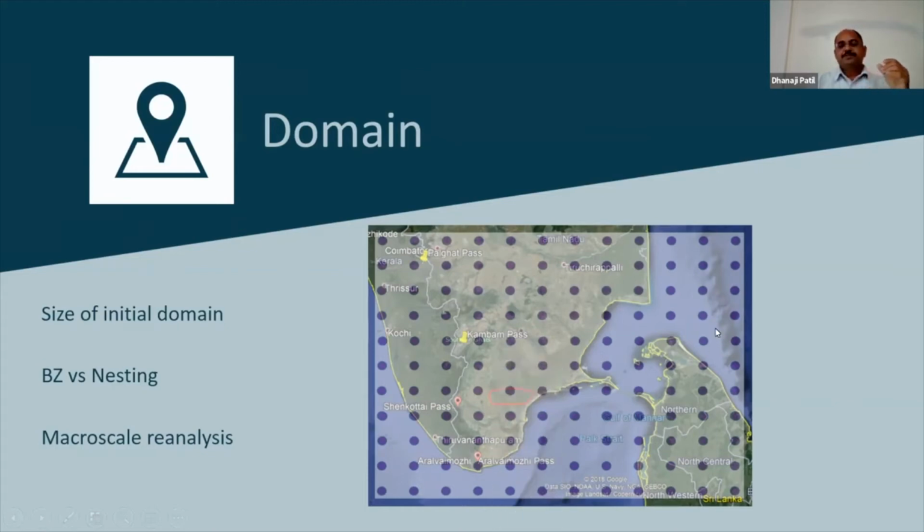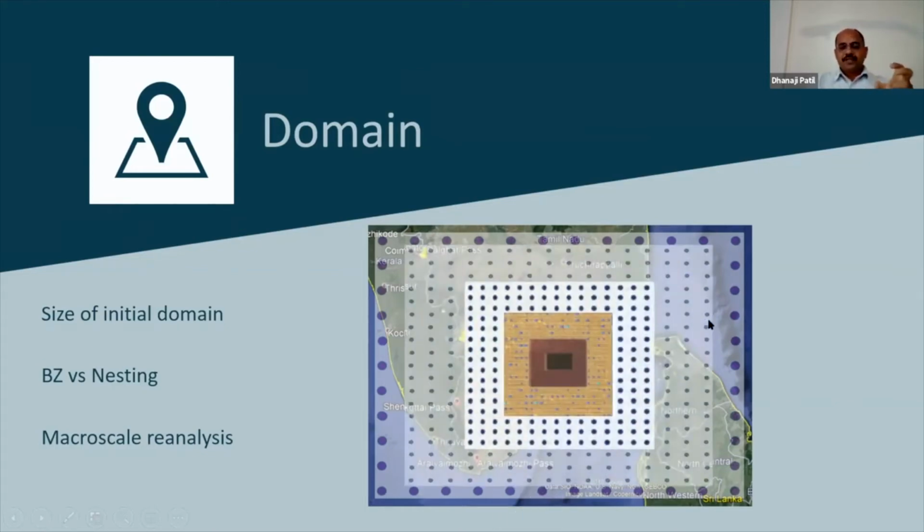So what we do in Vortex is use a nesting grid approach. The resolution of the first domain is 9 kilometers, and we use several hundred node points. So we are not depending on the nearest node point.